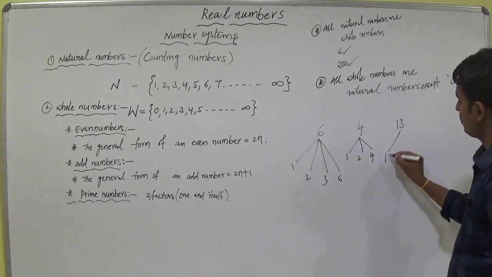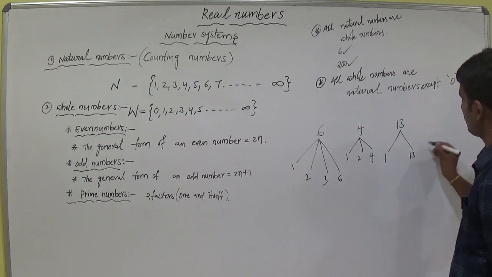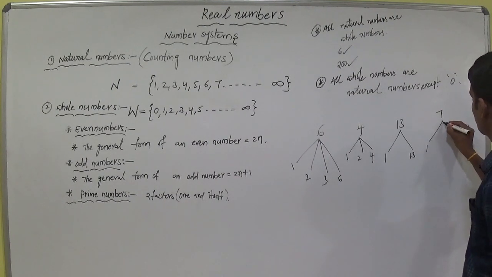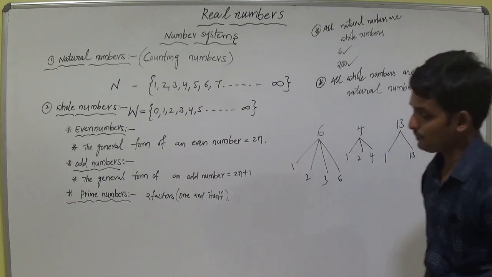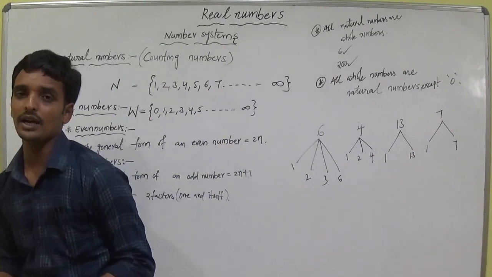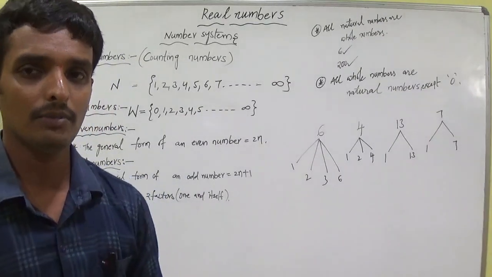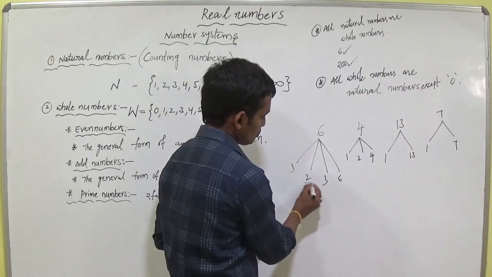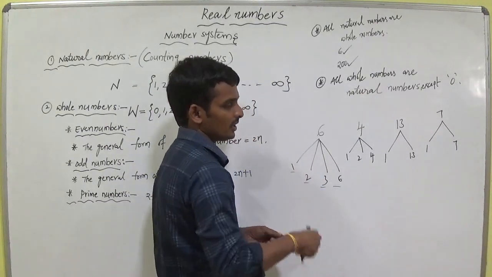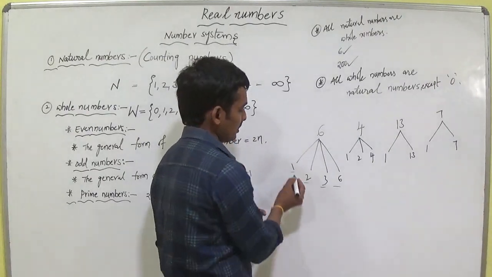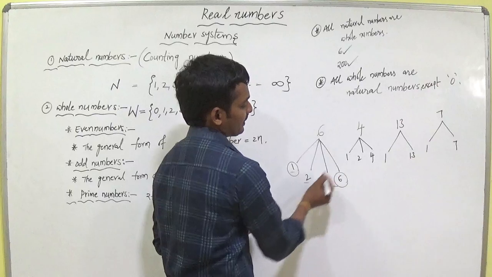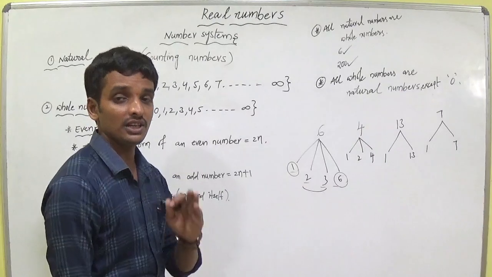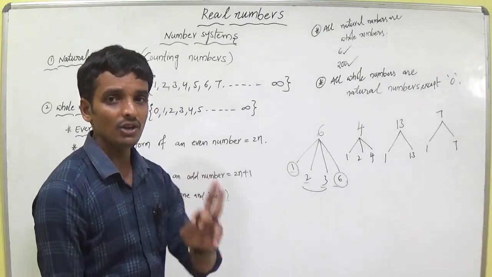What are the factors of 13? 1 and 13. I am writing another number, that is 7. What are the factors of 7? 1 and 7. If you observe these 4 examples, you can understand easily the definition of a prime number. The factors of 6 are 1, 2, 3, 6. 1 is a factor of every number and itself is a factor. How many extra factors? Those are 2 and 3. So the definition of a prime number is a number having only two factors.